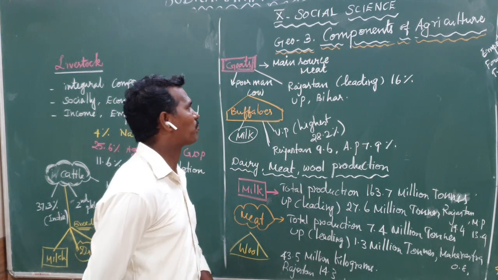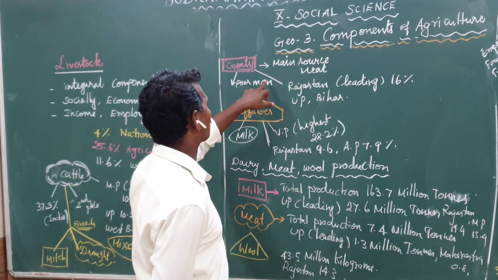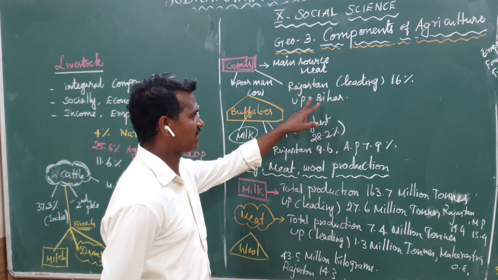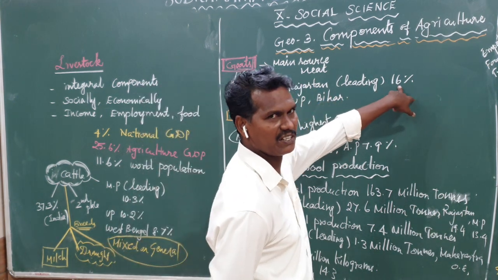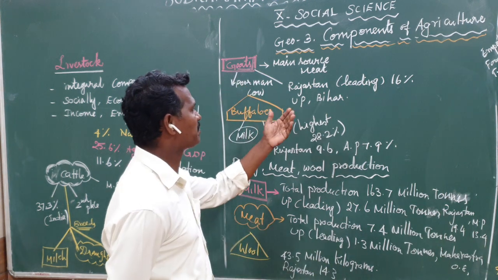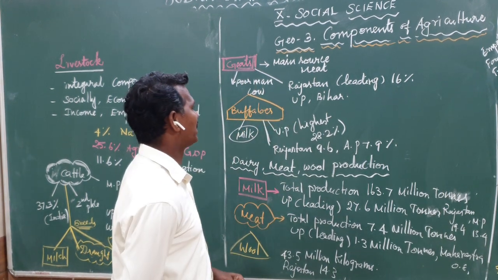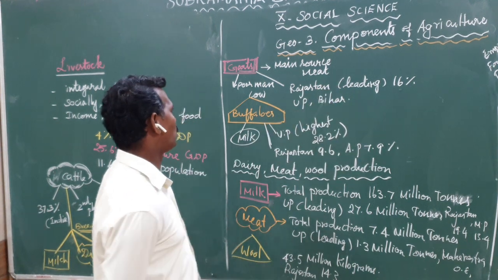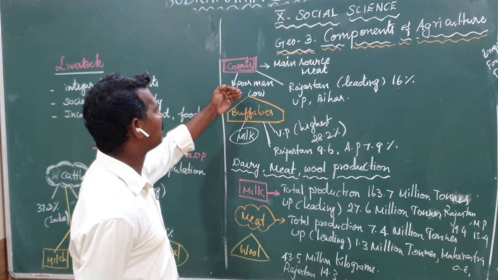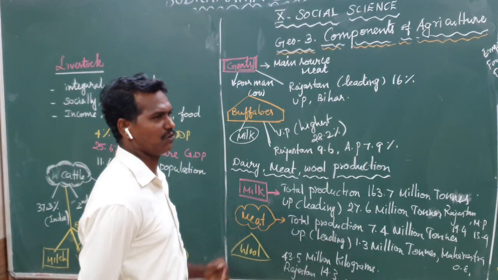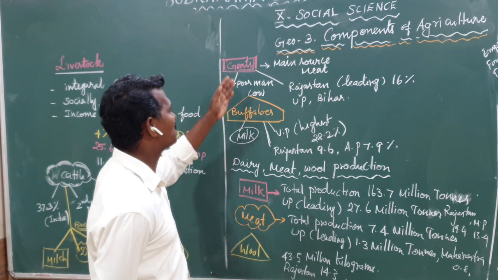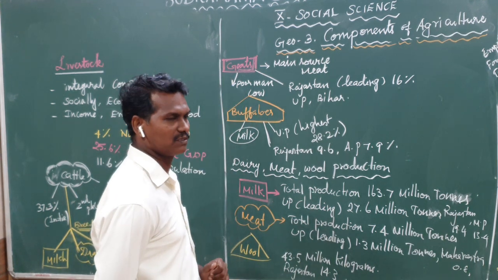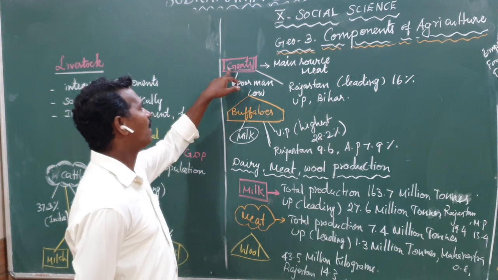Which Indian states produce a lot of goats? Rajasthan is the leading producing state, nearly 16%. Some other states also produce them in our country, like Uttar Pradesh, Bihar and others. So this is the information about the goat. Sometimes they will ask which animal is called the poor man's cow. The answer is goat.